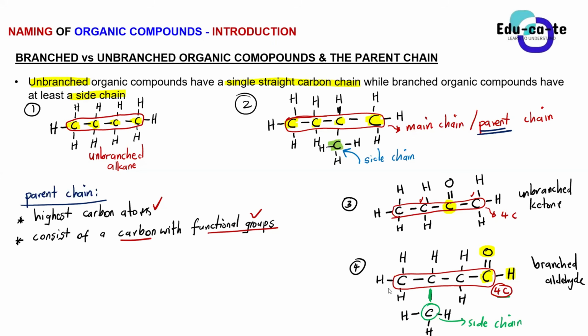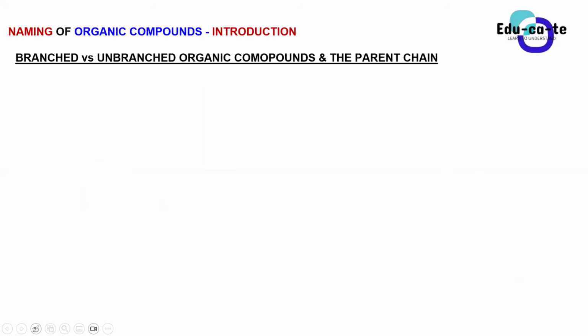I've created enough space for us to illustrate each and every part of that. Let me say I've got an unbranched organic compound, and then 1 2 3 4 5. And then we've got 1 2 3 4.